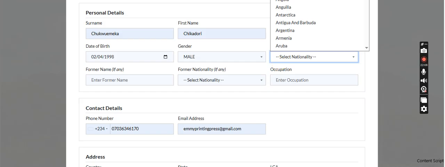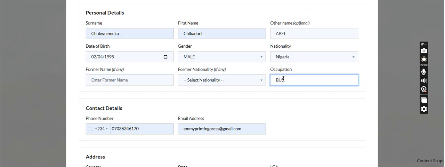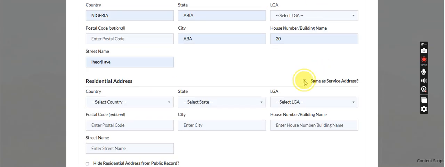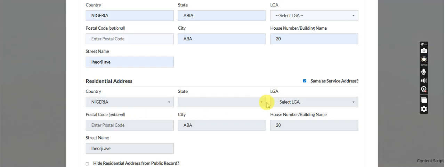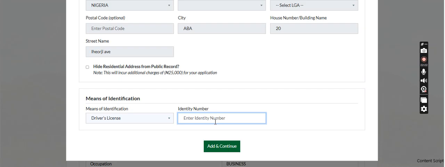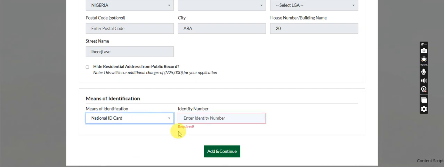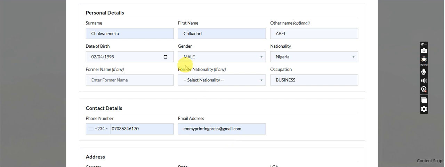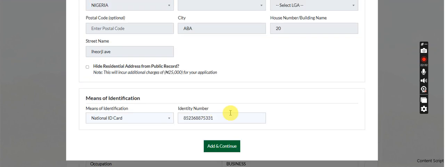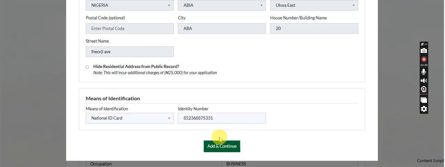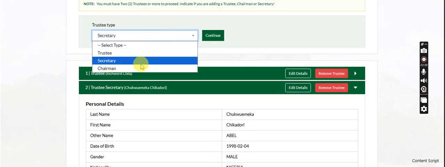So this one too, put business. So the email, phone number, this, okay, so that they will not reject the national ID card. So yeah, we've added it. Okay, we still have something like that. Let's put anything. I'm just putting any details for the purpose of this video, right?